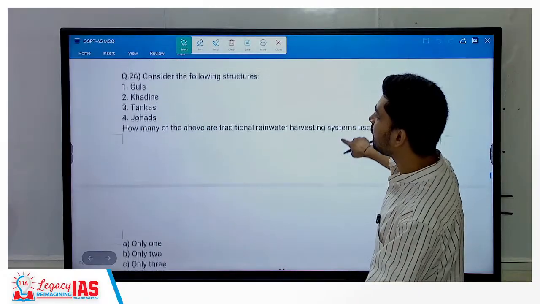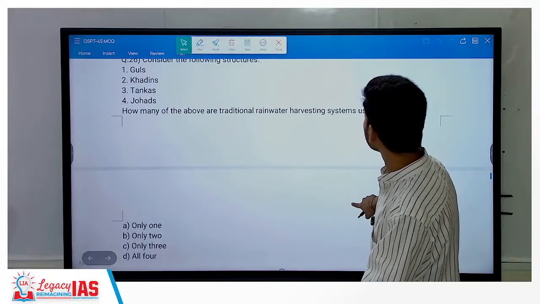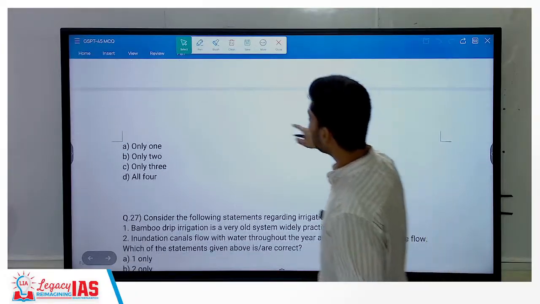Gul, Khadin, Tankas, Johar. How many of the above are traditional rainwater harvesting systems used in India? All 4. Right?